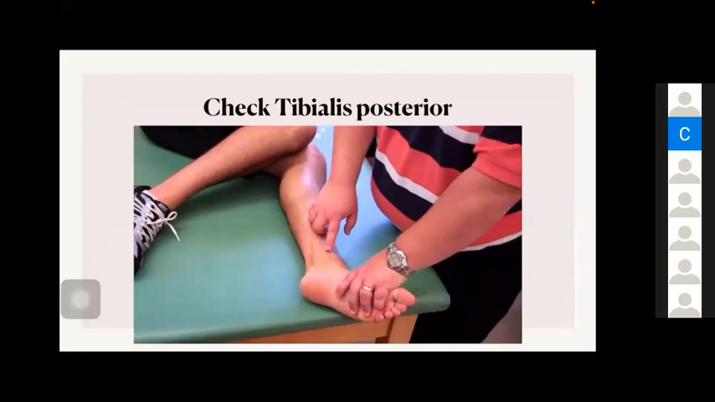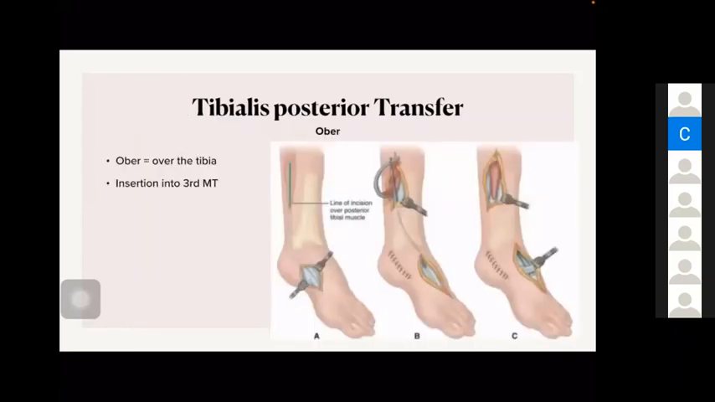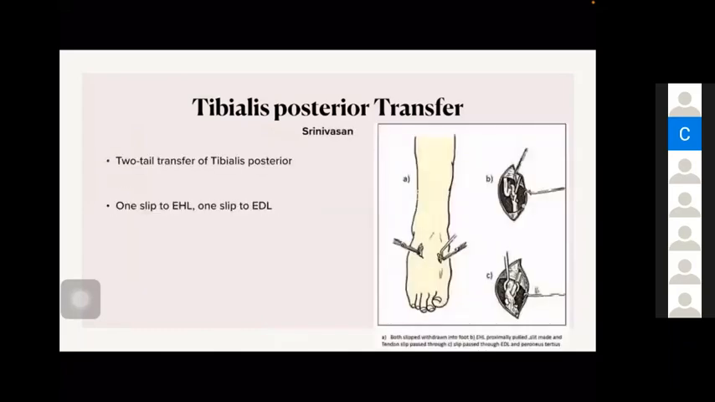What is the power of tibialis posterior? The tibialis posterior is having grade 5 power. We can transfer it for correction of foot drop. So tibialis posterior is the most common tendon taken. There are different methods. Just remember these terms: Ober, Bar, and Srinivasan technique.